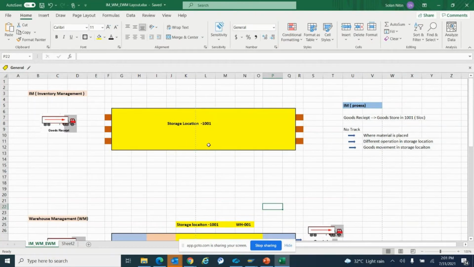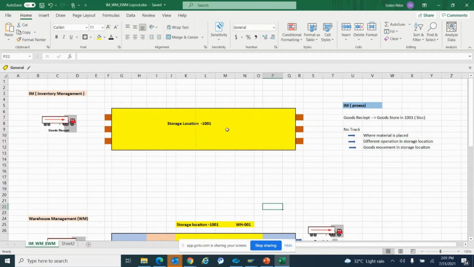Suppose in a day I have 20 trucks of different materials like A, B, C, D, and I'm placing those materials in one storage location, but there is no proper structure in the storage location, like storage type and storage section. So it will be difficult for operators to understand where those materials have been kept. So what we cannot track on the IM side, or the material management side, is where we have placed the material and from where we need to pick it.